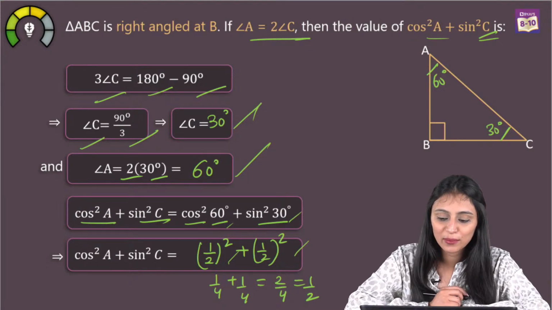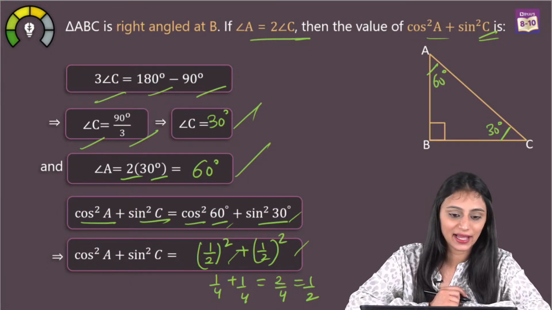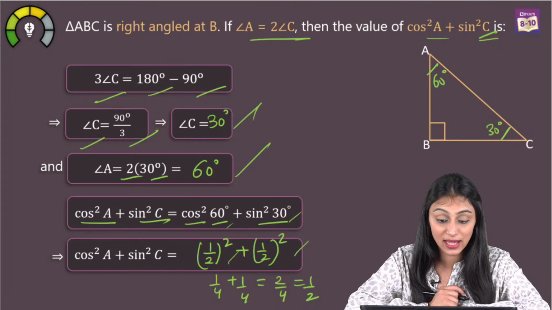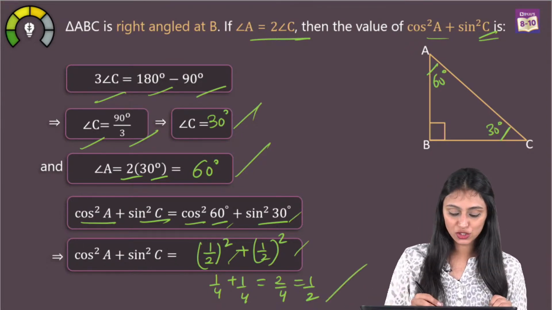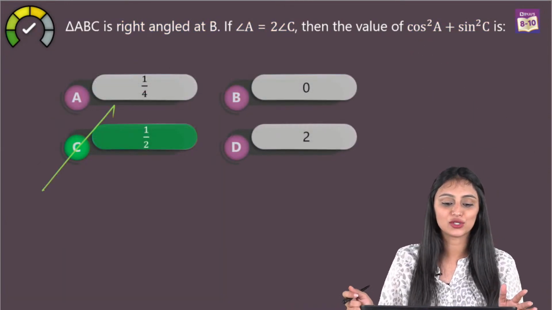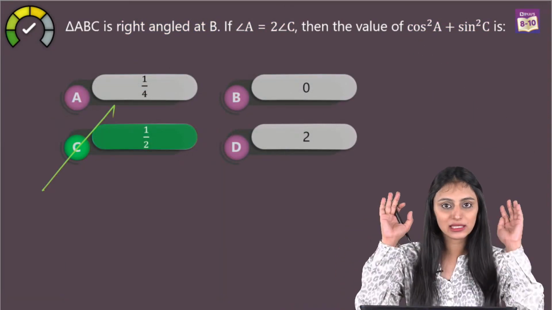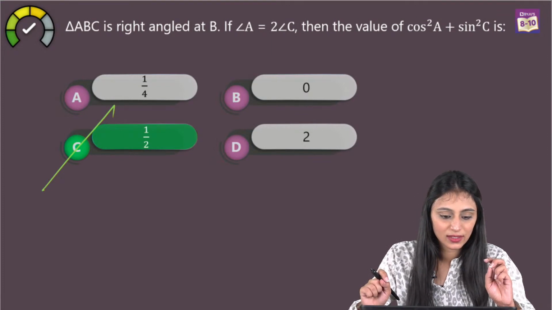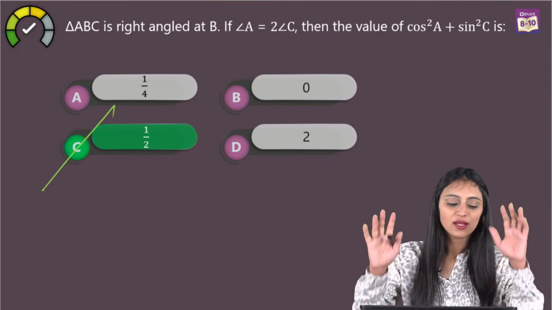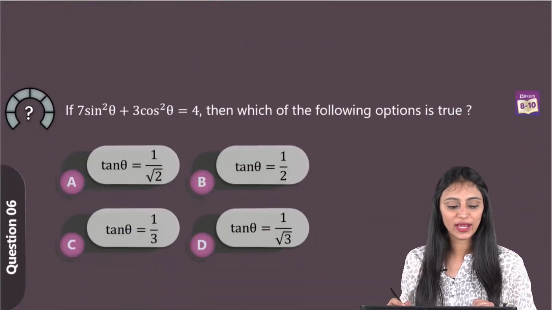Deepak, tough questions are becoming easy to crack with you, ma'am. Great. I'm so happy, Deepak, that it's actually helpful for you. Alright, so this is 1 by 2, so option C is the right answer for this question. Yes? So I hope that it's clear to all of you, right? Sharda Nandini, amazing explanation. Alright. Shreya, understood very easily. Septain, awesome, ma'am. Great. So it's crystal clear to all of you.